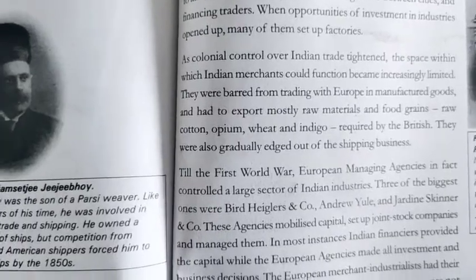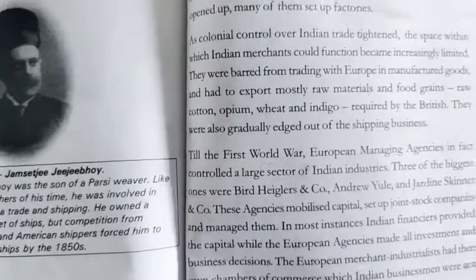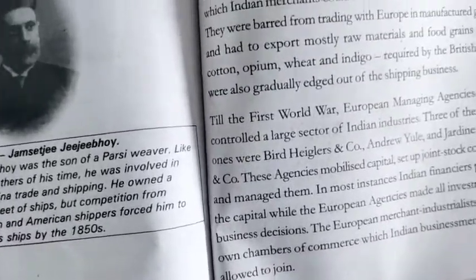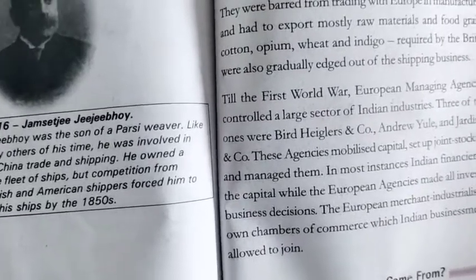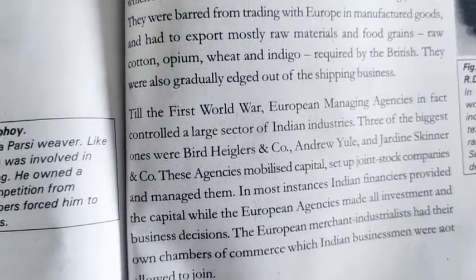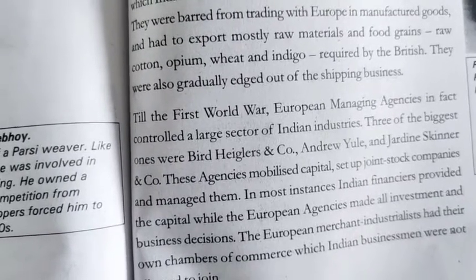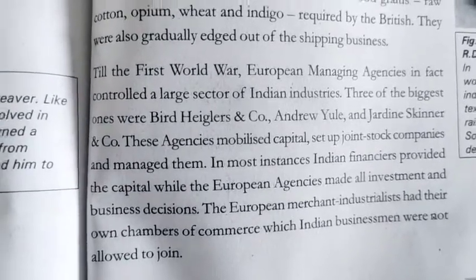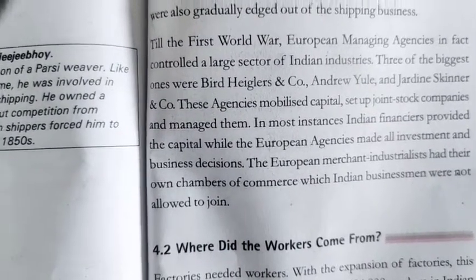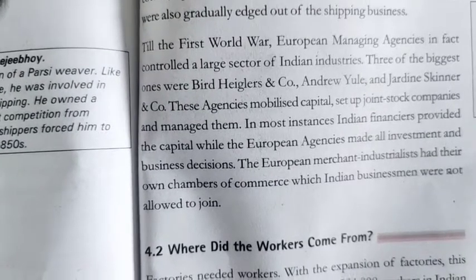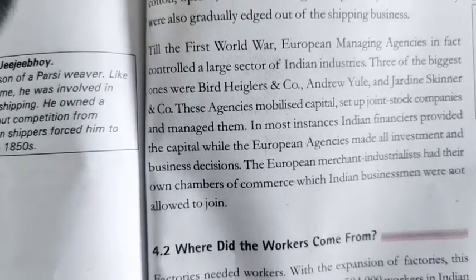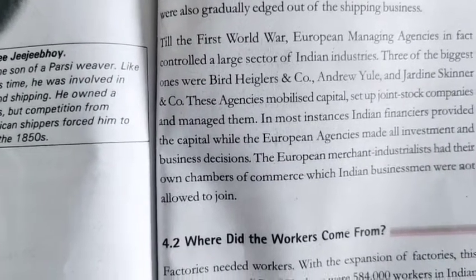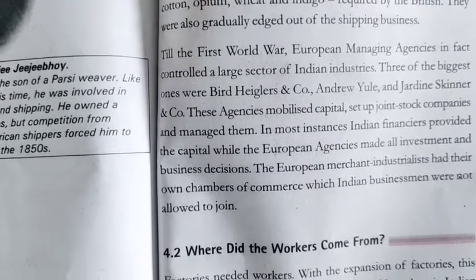Till the First World War, European managing agencies in fact controlled a large sector of Indian industries. During 1914 to 1918, up to then, the British controlled Indian trade. Three of the biggest were Bird, Heilgers and Co., Andrew Yule, and Jardine Skinner and Co. These agencies mobilized capital, set up joint stock companies and managed them.